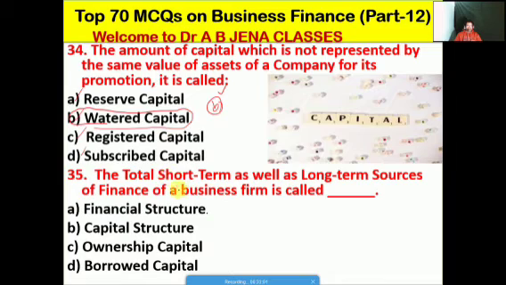So next one हम देखेंगे the total short term as well as the long term sources of finance of a business firm is called क्या है, whether A it's the financial structure, B it's the capital structure, C it's the ownership capital, D it's the borrowed capital. No doubt friends, so A is the right option for this MCQ. I have discussed this in detail in one video I have already posted on the capital structure. By citing a suitable example, I have already discussed the meaning of capital structure, financial structure, ownership capital, borrowed capital, as well as capitalization. Kindly go through the posted video.